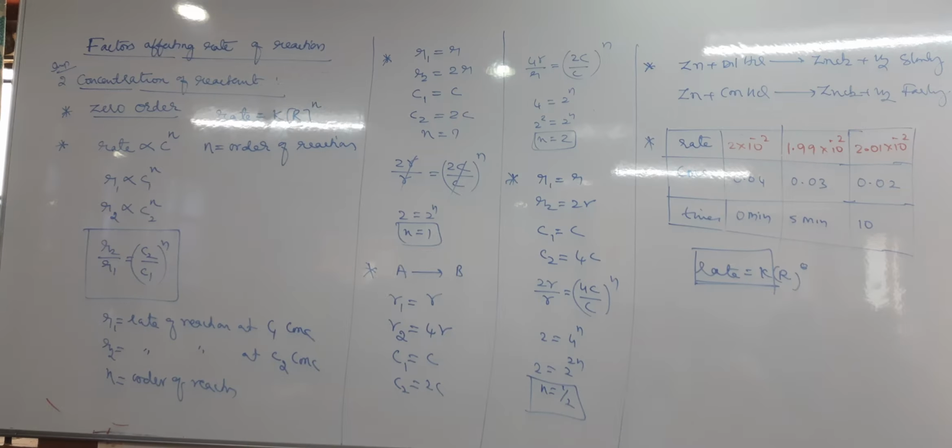Except zero order reaction, a rate of chemical reaction increases with increasing temperature. Except zero order reaction, a rate of chemical reaction increases with increasing concentration.